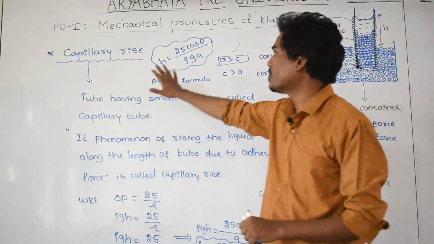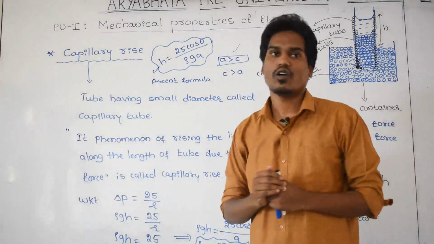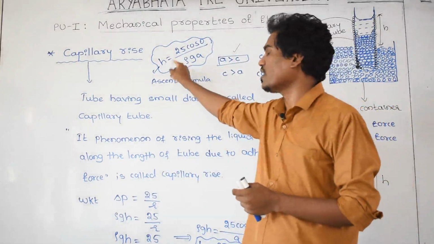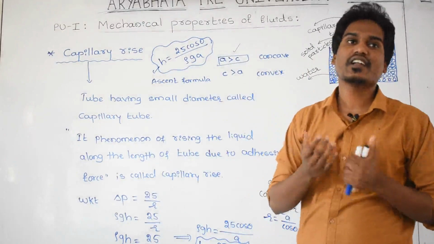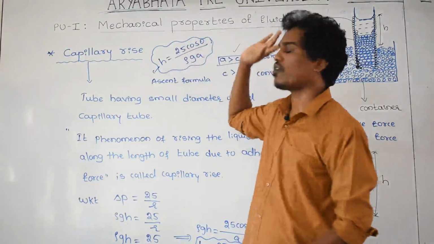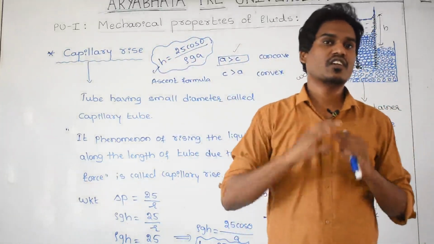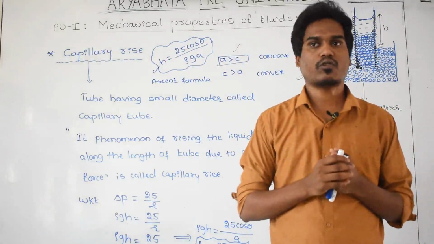And remember, this is capillary rise, and remember the formula. How much height the liquid rises in the tube can be calculated using this theoretical formula. You remember this one, and in the next class we will go through NCERT problems.